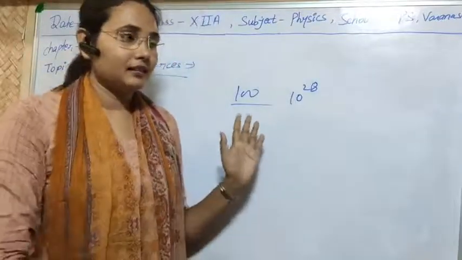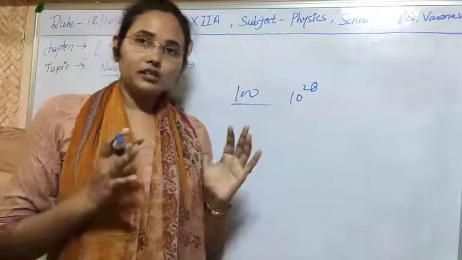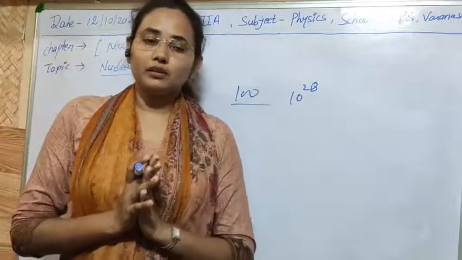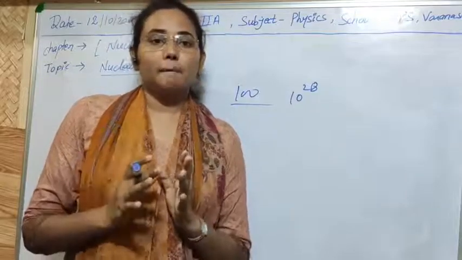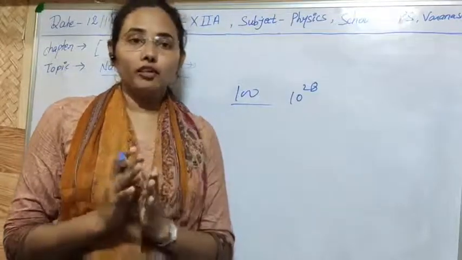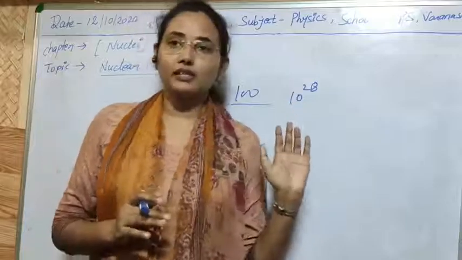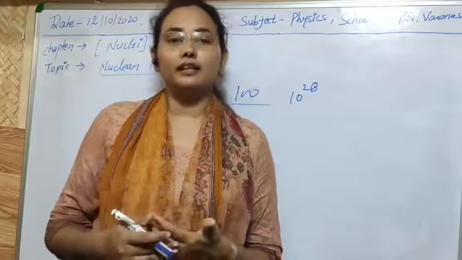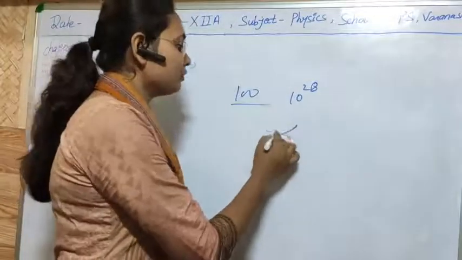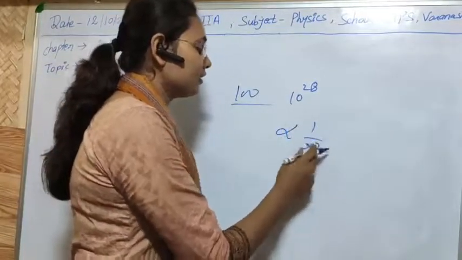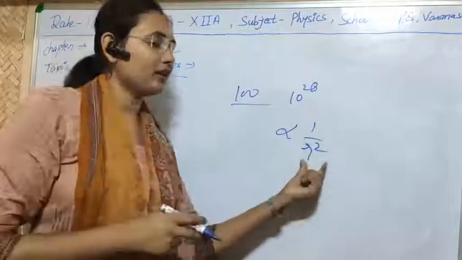Third, nuclear forces also depend on distance, but they don't follow the inverse square law. Gravitational force and electrostatic or electromagnetic force follow the inverse square law, meaning their magnitude varies inversely with the square of the distance.